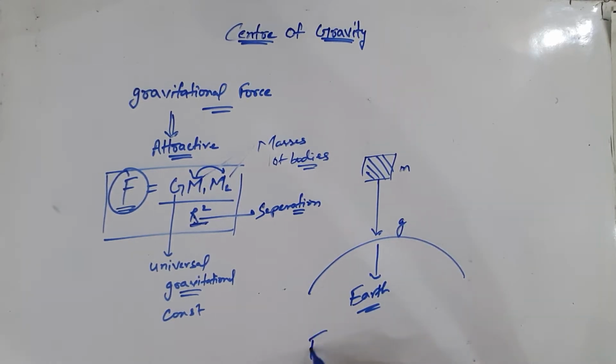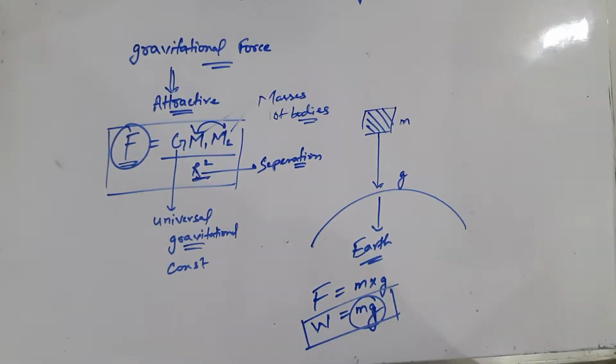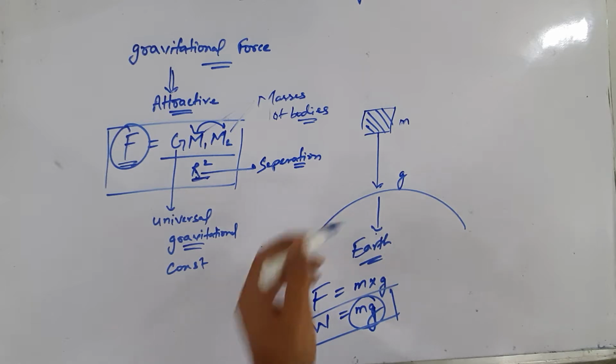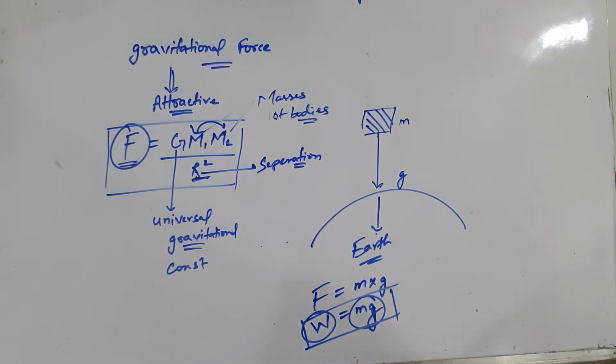So the force of attraction will be F equals the mass of the body multiplied by the acceleration due to gravity, that will be mg. So this force mg is also represented by weight. So what is weight? Weight is the product of mass of the body and the acceleration due to gravity. The force by which the earth attracts the body towards its center is called the weight of the body.